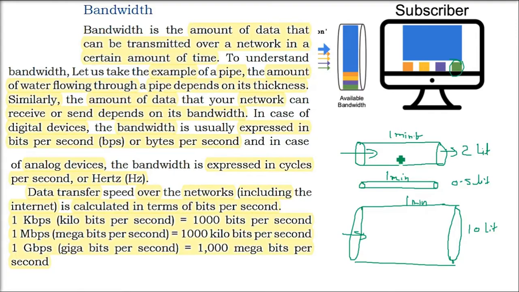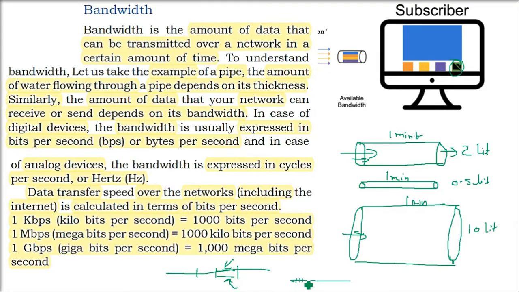So the amount of water flowing through a pipe depends on its thickness. Similarly, the amount of data your network can receive and send depends on its bandwidth. There are different frequency ranges, and these are fixed. These are being sold by the government, and the service providers buy them.